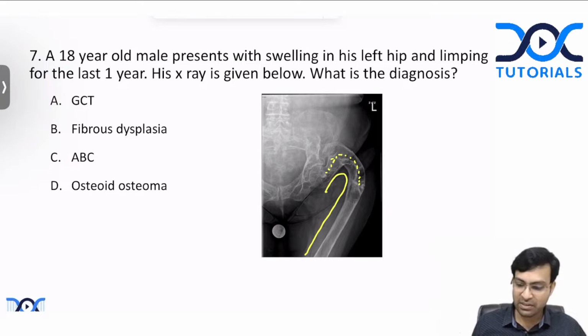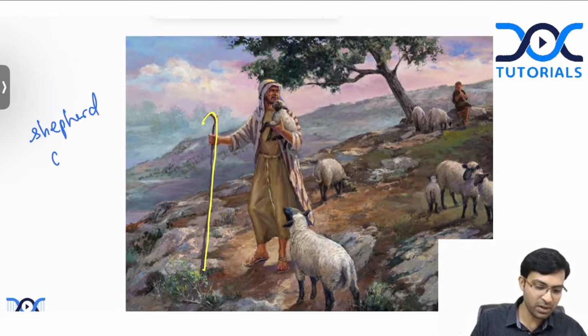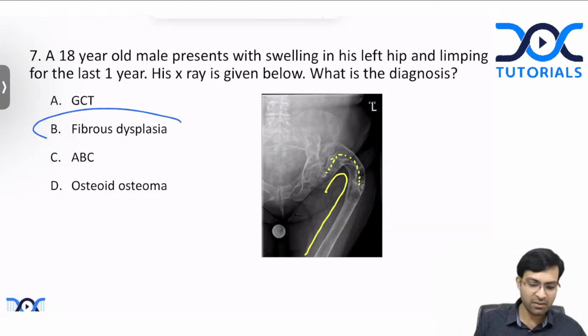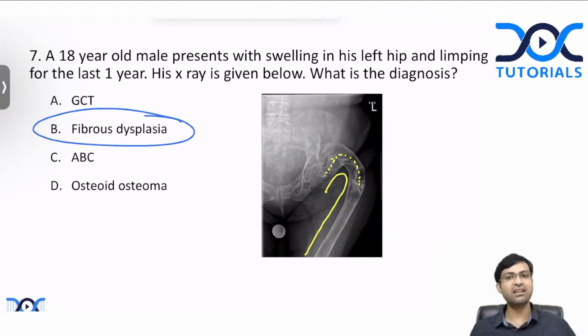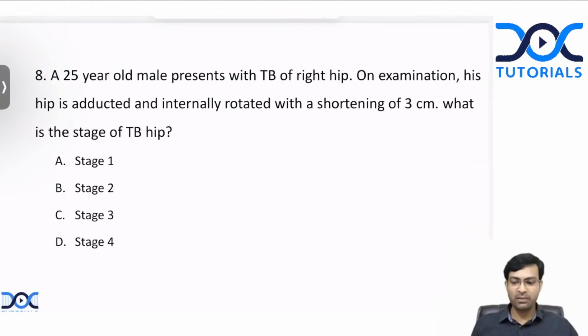Here there is severe bending of the femur, which looks like the staff of a shepherd. This is called the, yes, absolutely correct. This is the shepherd crook deformity, which is seen in fibrous dysplasia. That is the correct answer. Well done, well done. All of you are right. So we'll move on to the next question.